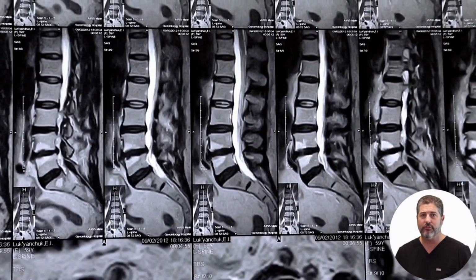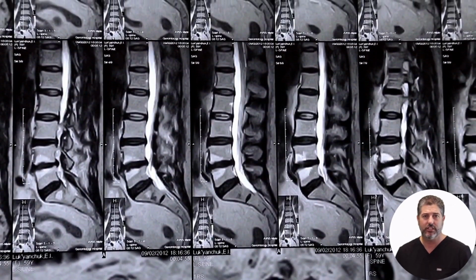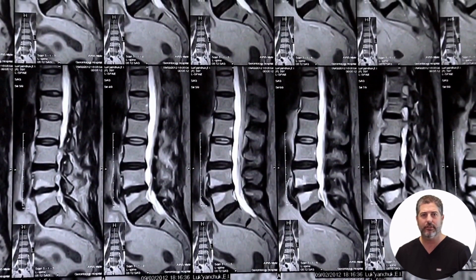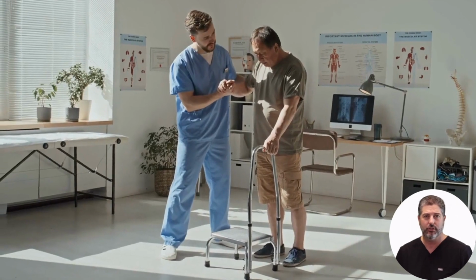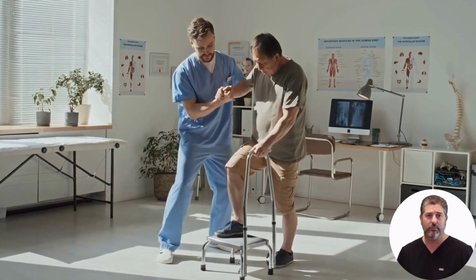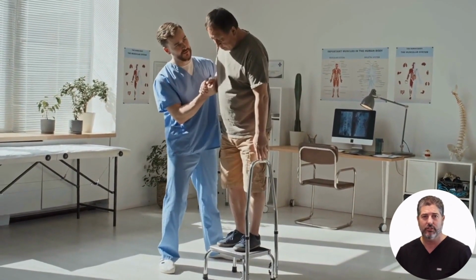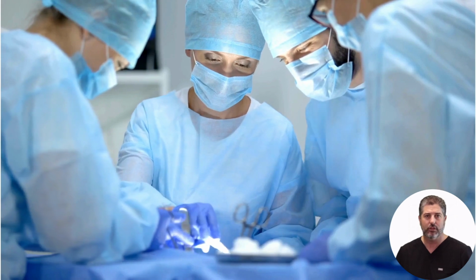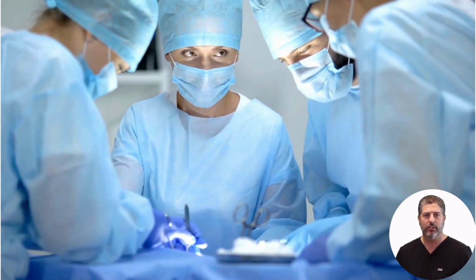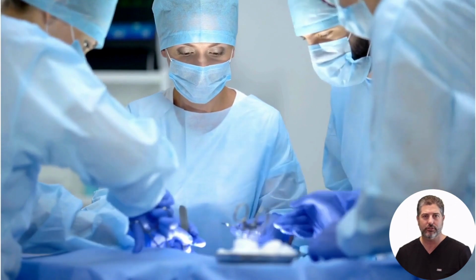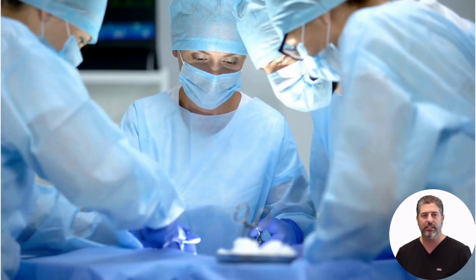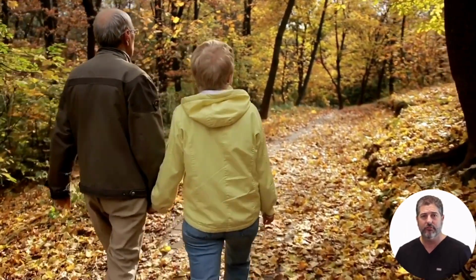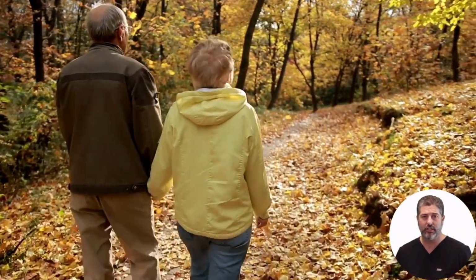Diagnosis usually involves a physical examination, patient history, and imaging tests such as MRI or CT scans. Conservative treatments include pain medications, physical therapy, and lifestyle modifications such as weight management and correct lifting techniques. Interventional treatments can include epidural steroid injections, nerve root injections, discectomy, or in severe cases, surgery. The goal is to relieve pain, improve physical function, and enhance the patient's quality of life.